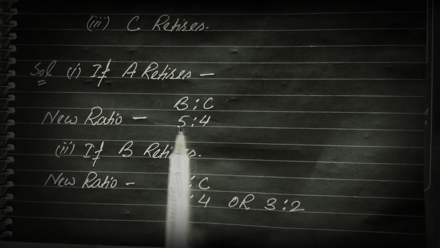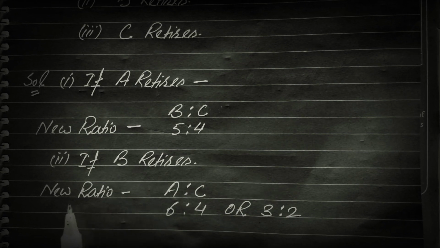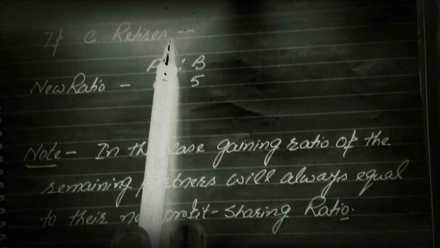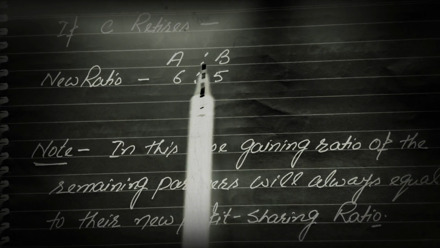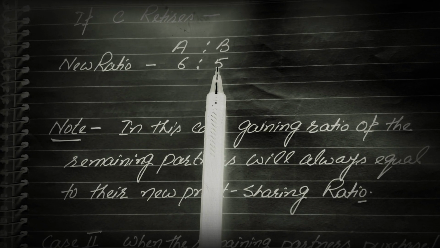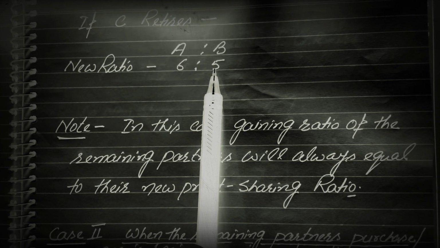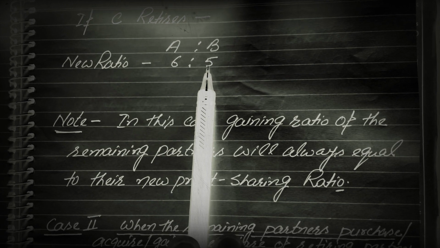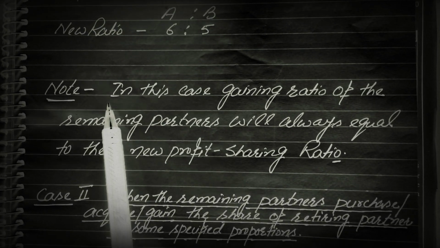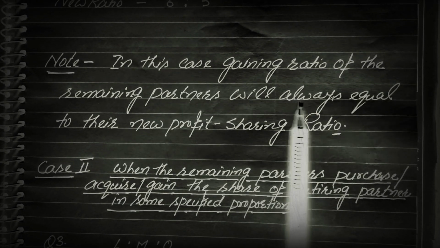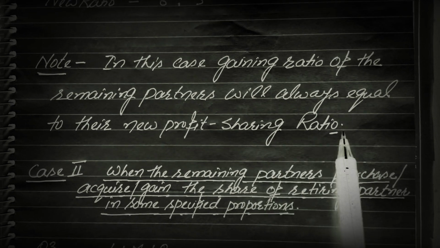If A retires, the new ratio between B and C will be 5:4. If B retires, the new ratio between A and C will be 6:4 or 3:2. And if C retires, the new ratio between A and B will be 6:5. So in this type of question, you only remove the retiring partner or the deceased partner, and the ratio between the remaining partners will be their new ratio as well as gaining ratio. This is the point that should be kept in mind. In this case, the gaining ratio of the remaining partners will always equal their new profit sharing ratio.